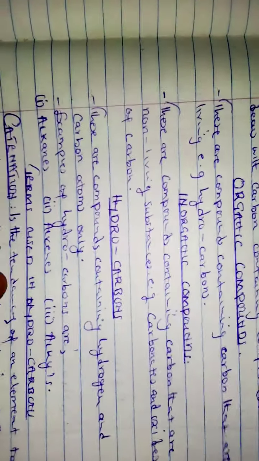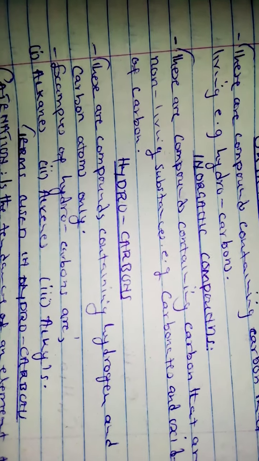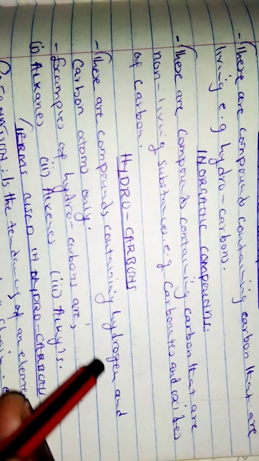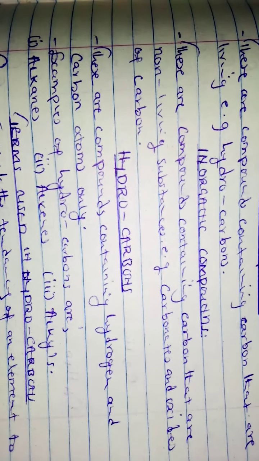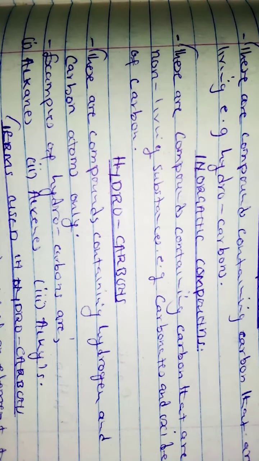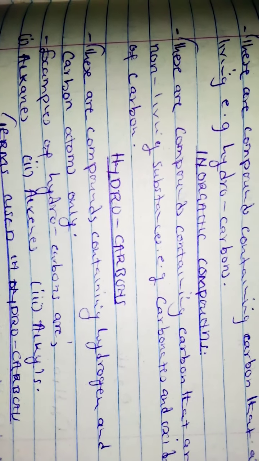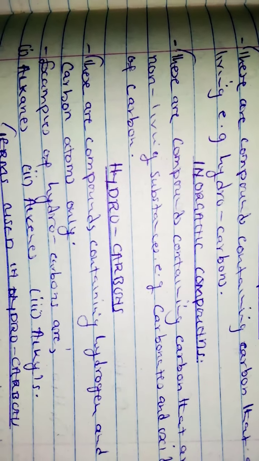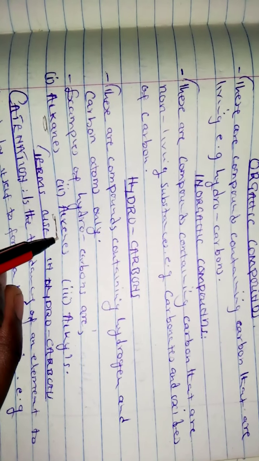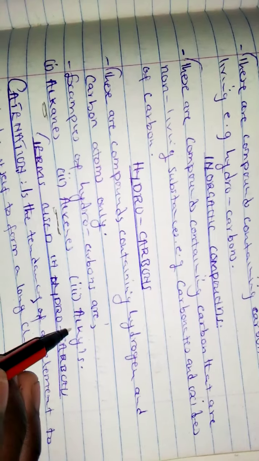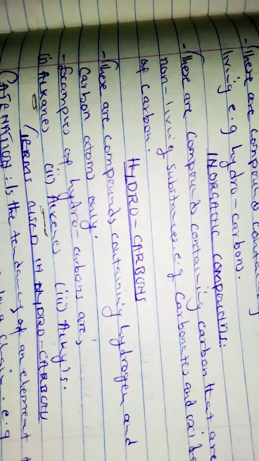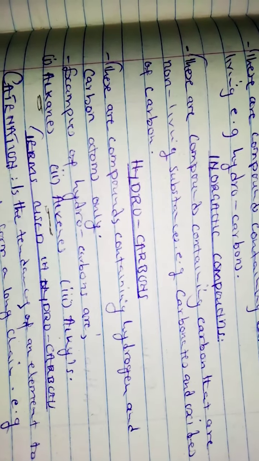So what are hydrocarbons? Hydrocarbons are compounds that are made of hydrogen and carbon atoms only. We call these hydrocarbons. And good examples of hydrocarbons that we have are alkanes, alkenes, and alkynes. In our quest to study organic compounds, we shall look at alkanes and alkenes mainly.